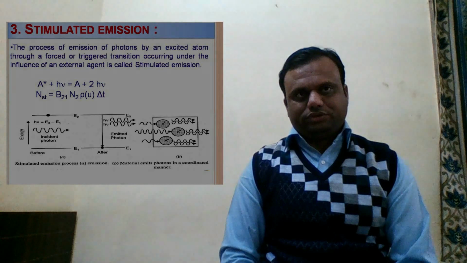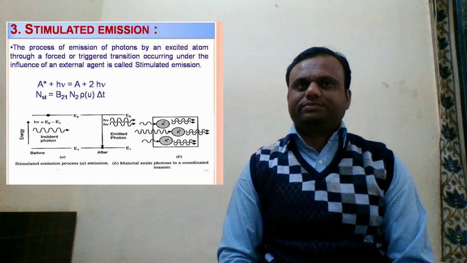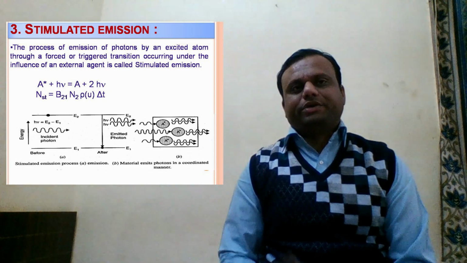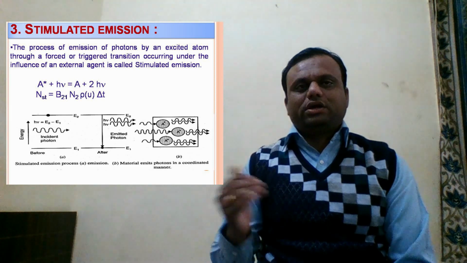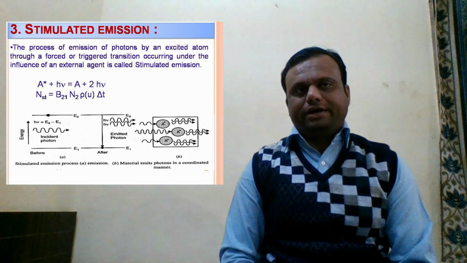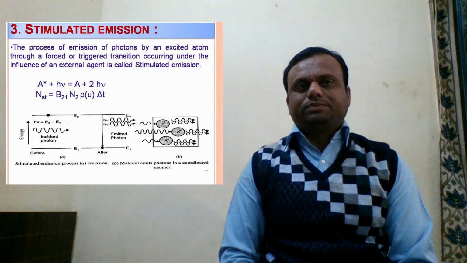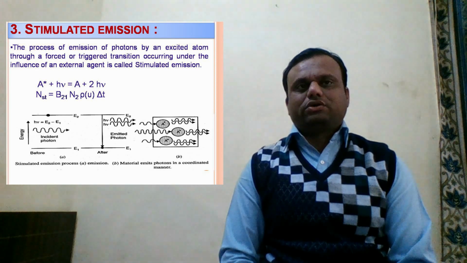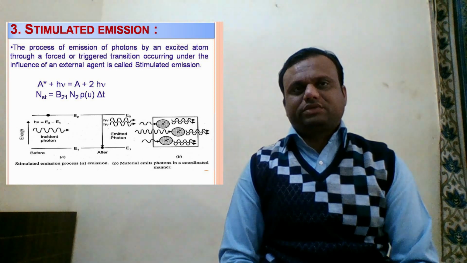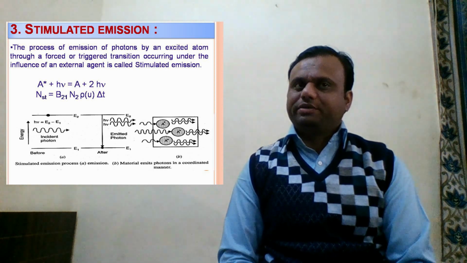Now as in the second process, that is spontaneous emission, the atom is already present in the excited state, and the excited state is an unstable state, and hence that unstable state has some particular lifetime. Now without waiting for that lifetime, if we apply some force on the atom present in the excited state, then stimulated emission will occur. Now in this process, when a photon is incident on the excited atom, then that photon triggers the excited atom and a transition takes place. That transition is called stimulated emission.